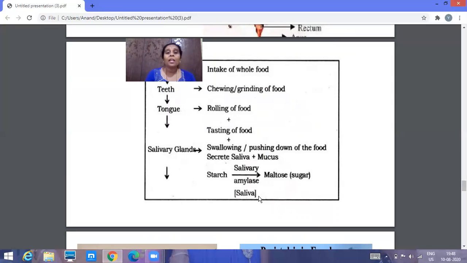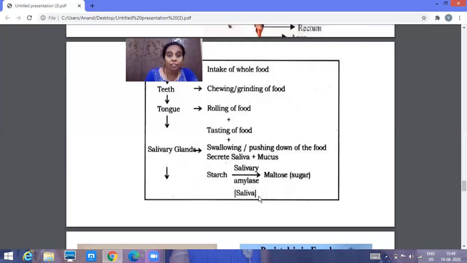The saliva helps in mixing of the food. Apart from that, it makes the food very soft and slippery, so that you can swallow the food very easily.